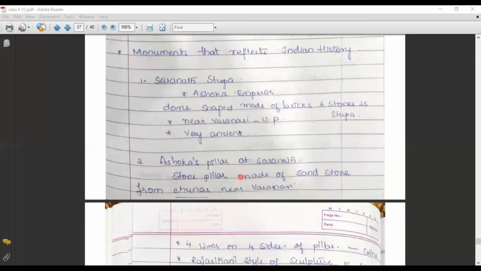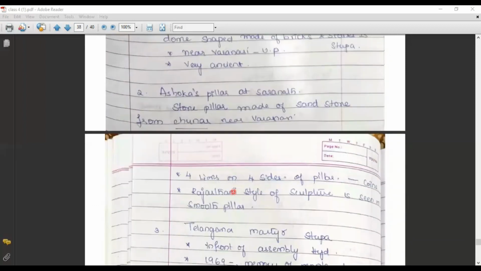Now coming to the next important monument, Ashoka's pillar. Even it is at Sarnath. That Ashoka pillar is a stone pillar made up of sandstone. It is collected from Chunar near Varanasi. On that pillar, you could find four lions which are facing four different directions. The same lions we could find on our coins. So the Mauryan style of sculpture is seen on that smooth pillar.